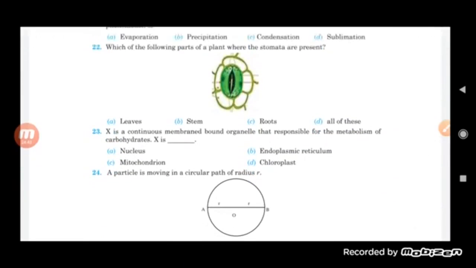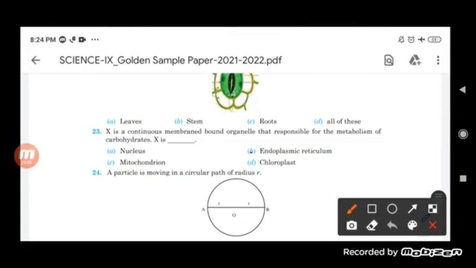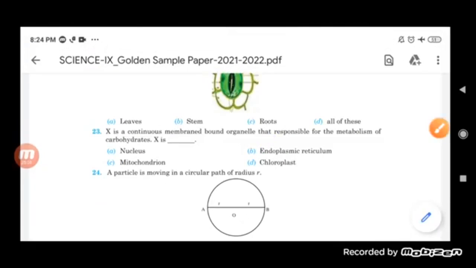Which acts as a continuous membrane-bound organelle responsible for metabolism of carbohydrate: nucleus, mitochondria, endoplasmic reticulum or chloroplast? According to that, it is the endoplasmic reticulum where the metabolism of carbohydrate can take place easily.